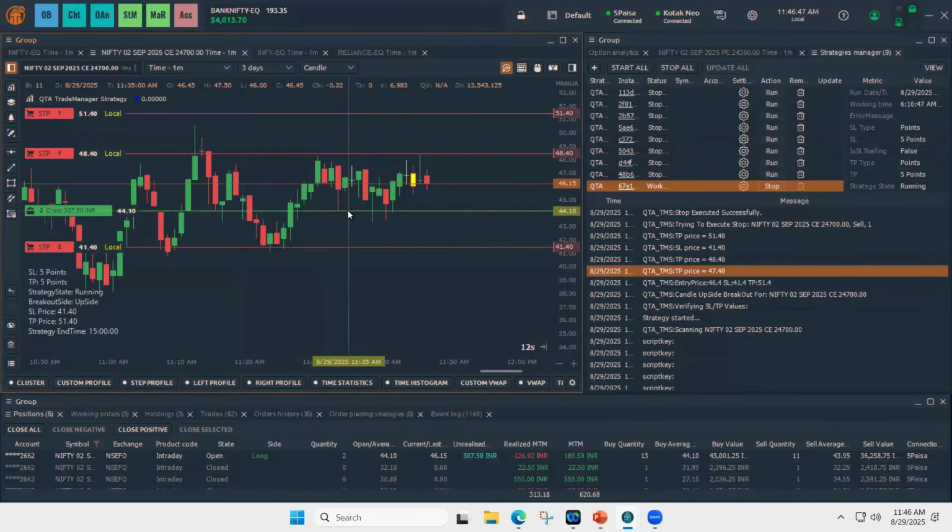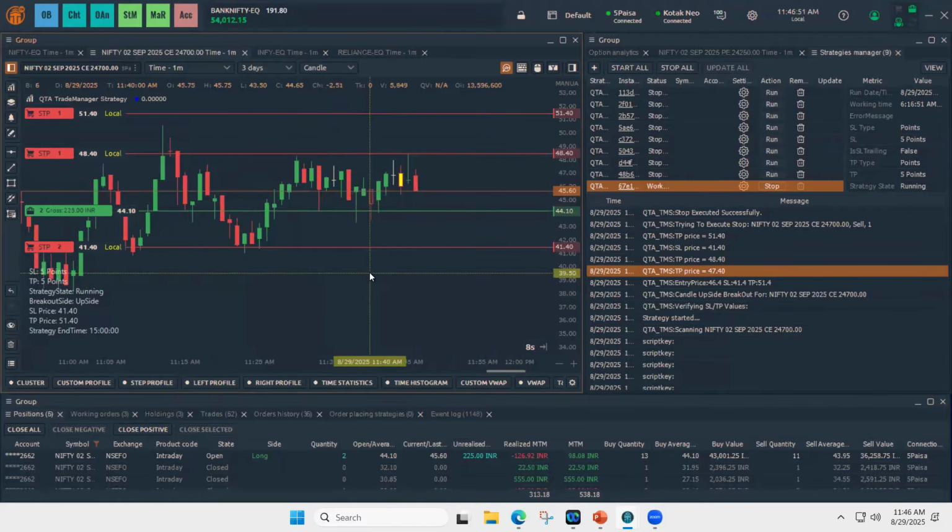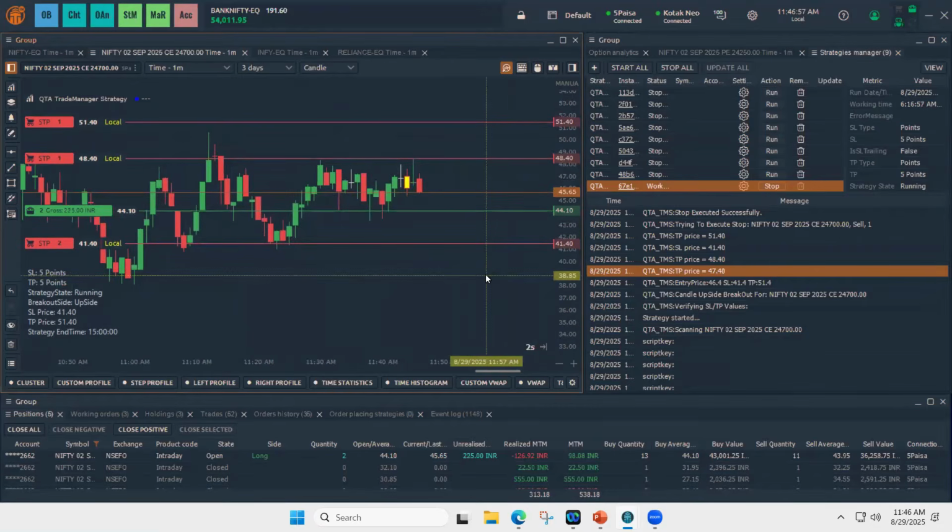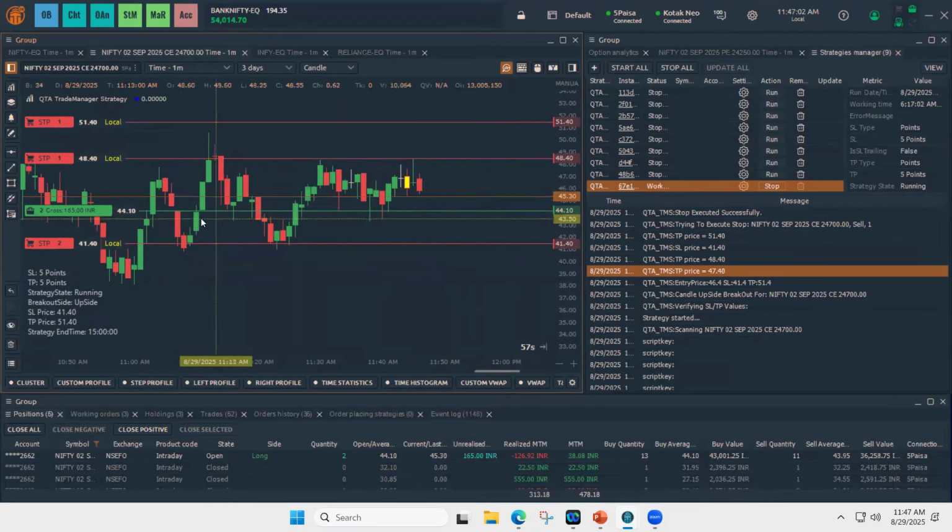Since the market is not moving faster, I'm unable to explain it clearly. But I hope everyone understood the concept of partial take profits and the SL features.